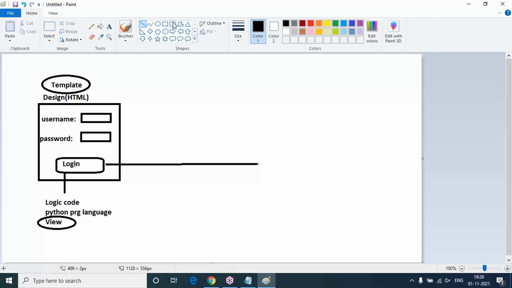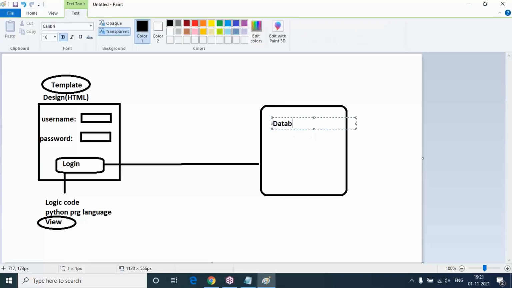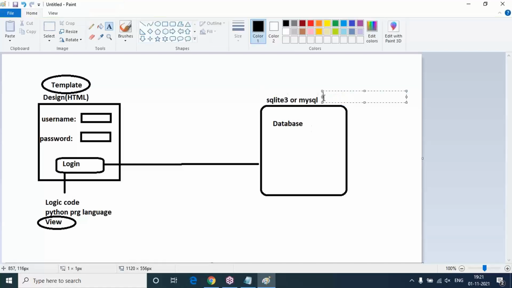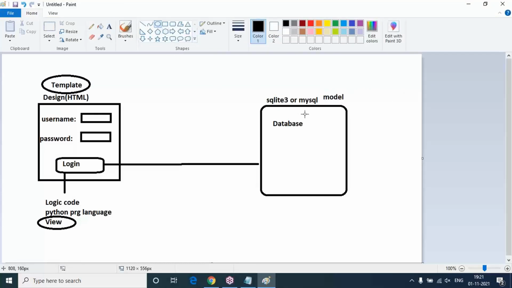This is connecting to the database, and the database can be anything like Microsoft SQL, MySQL, or Oracle. Database design we can do using SQLite 3 or else MySQL. So this represents the model. This is the model.